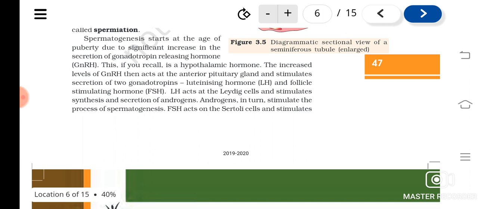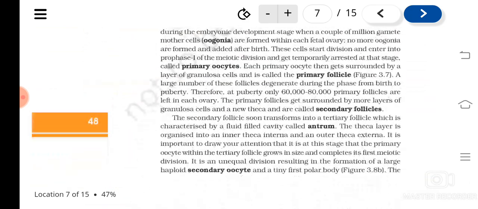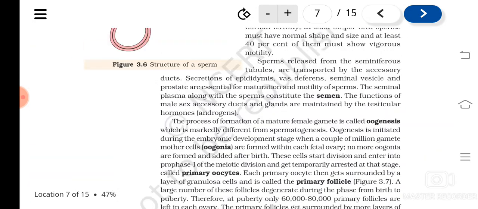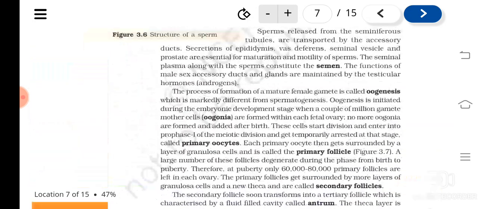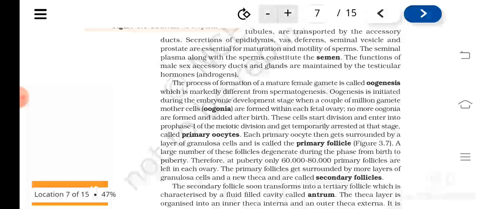When a child attains puberty, the hypothalamus produces GnRH, and it acts on the pituitary gland. The pituitary gland in turn produces LH. LH acts on Leydig cells and stimulates the synthesis of androgens, and these androgens are necessary for the growth and maintenance of the glands and also the ducts.